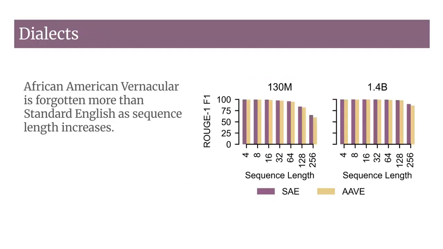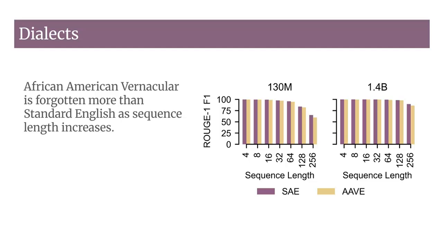To test whether dialects affect how well Mamba retains information, we used a pair dataset, which provides parallel sentences in African American Vernacular English, or AAVE, and Standard American English, or SAE. As before, we concatenate each instance to a fixed maximum length ranging from 4 to 256 tokens. For shorter sequences, reconstruction quality is very high and almost identical for both dialects. With the 130 million model at a sequence length of 4, SAE reaches an F1 score of 99.7 and AAVE is virtually the same at 99.6.